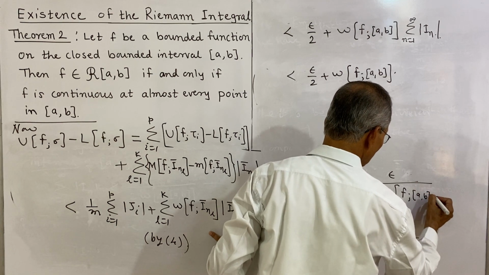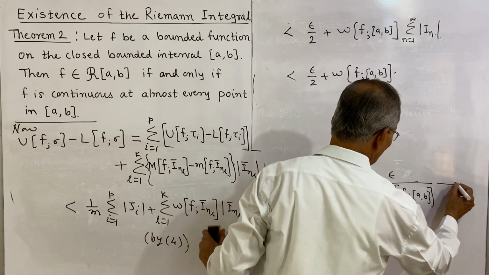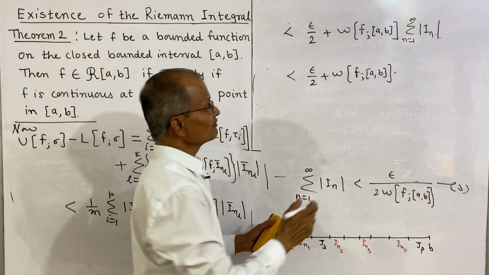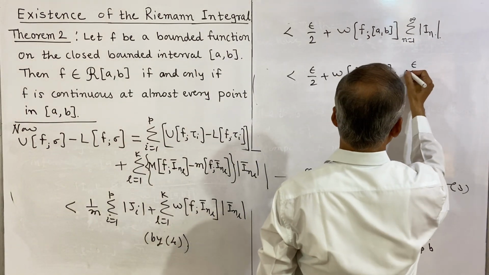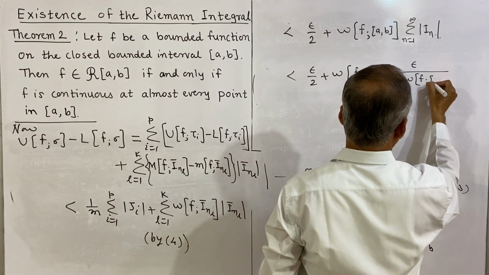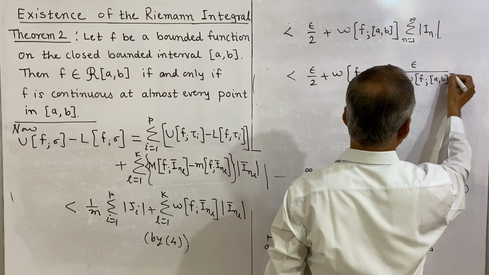So this was our third result I have written here. This is the third result. Now we use this result here, and therefore this will be less than epsilon divided by twice omega, or the oscillation of f on the whole interval a to b.